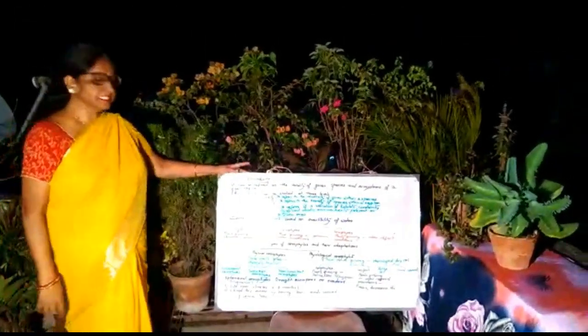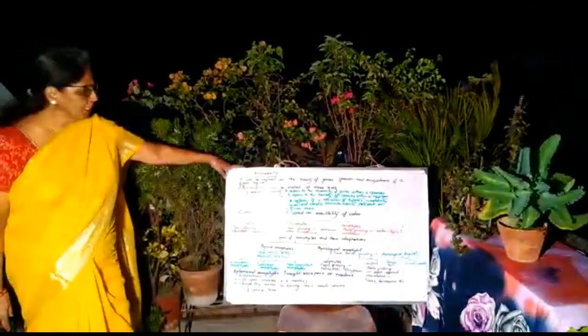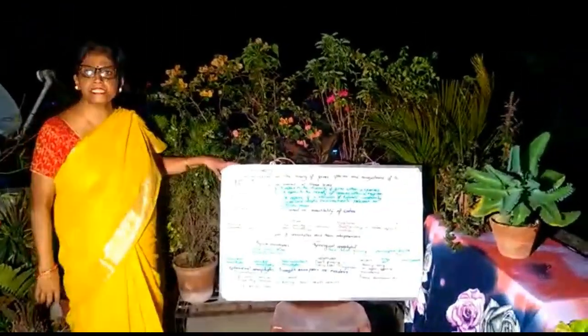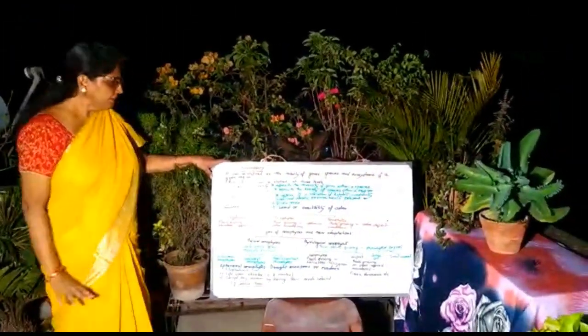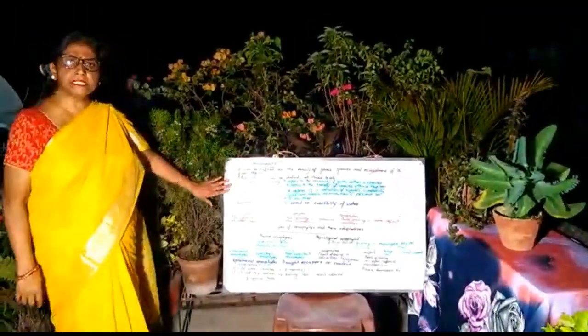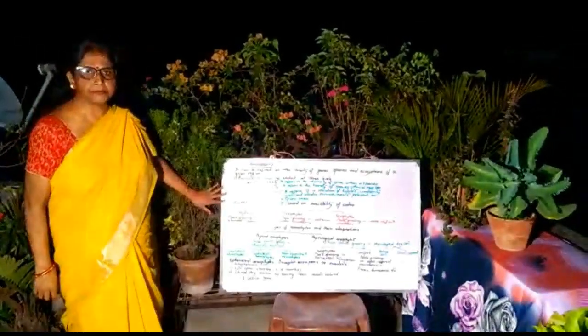Today I am going to discuss biodiversity. It can be defined as the totality of genes, species and ecosystems of a given region. Biodiversity can be studied at three levels, that is genetic diversity, species diversity and ecological diversity.